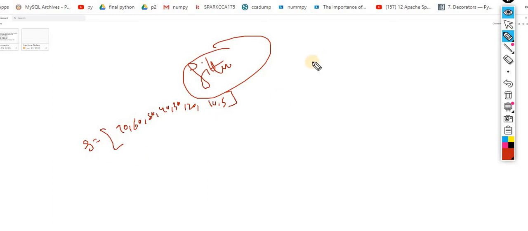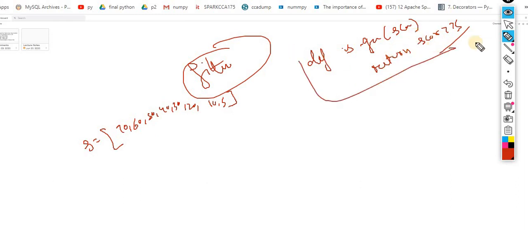For the same, the first way is to define a function, def is_greater, passing the score, and then return whether the score is greater than 70. This is one way. I am not showing that this time. I am directly moving to the filter criteria.